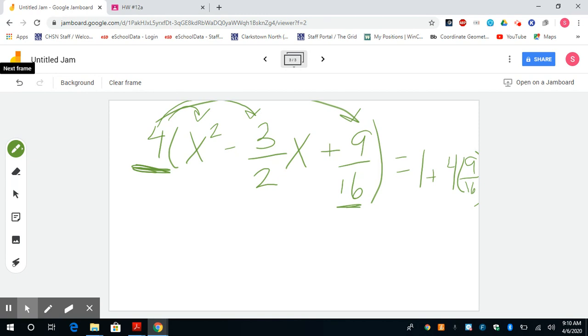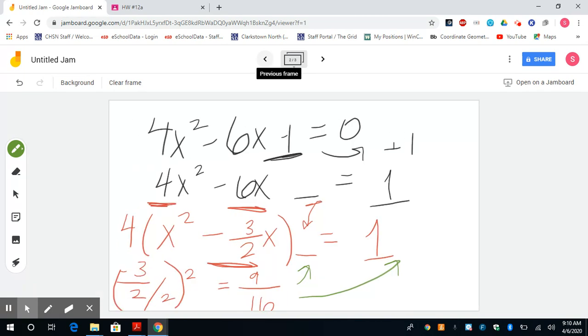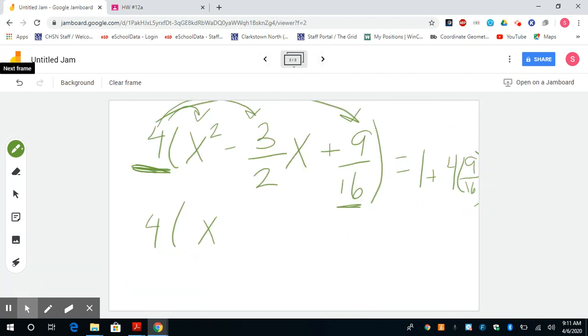Okay, and then we can factor this because now it is our perfect square trinomial. Remember, this turns into whatever that half value was. So we did 3 divided by 2, is 3 fourths, squared, equals, and then we can simplify that side.